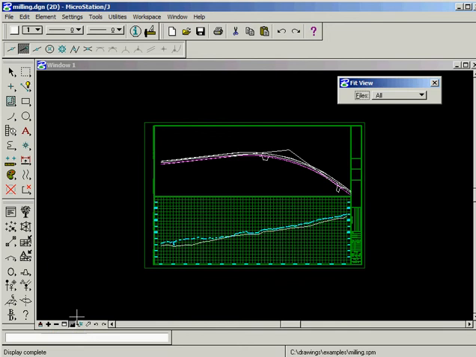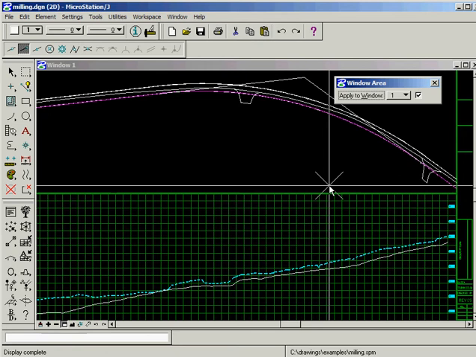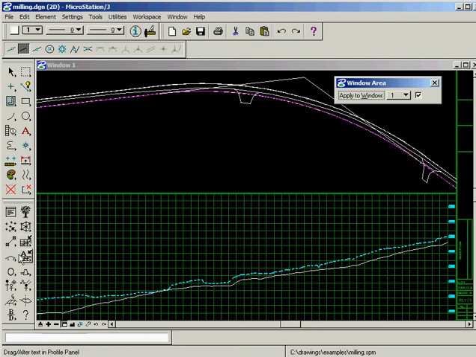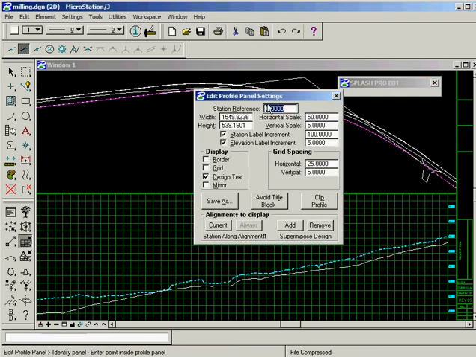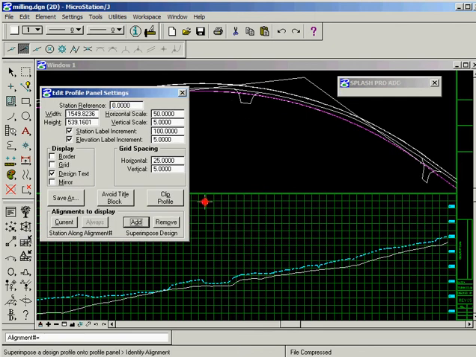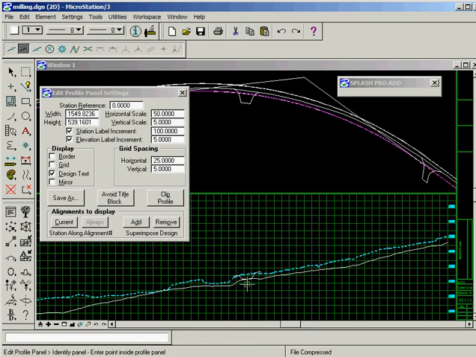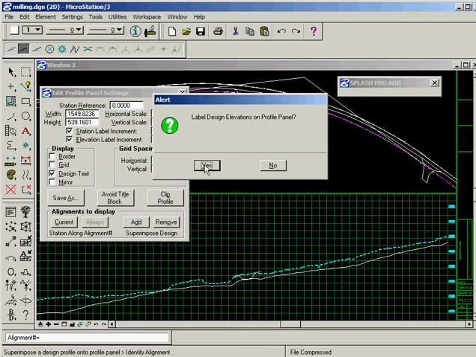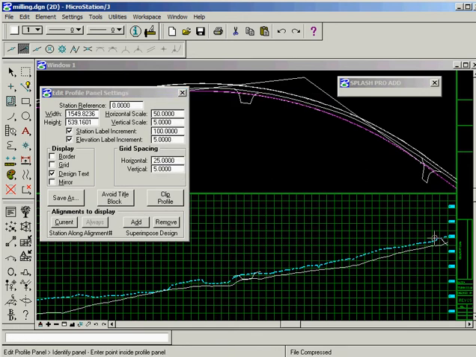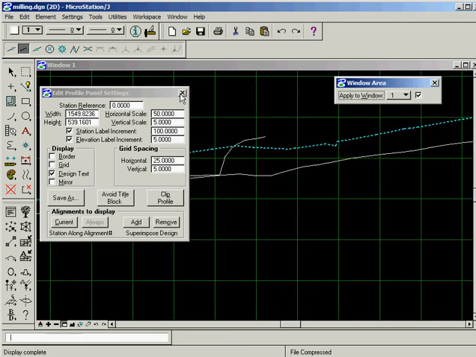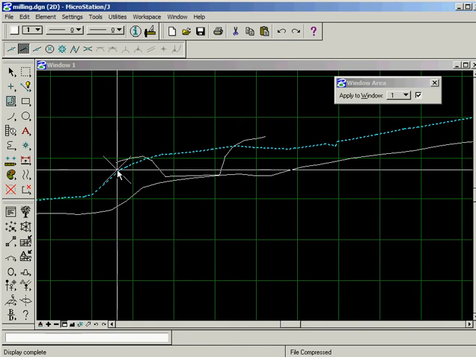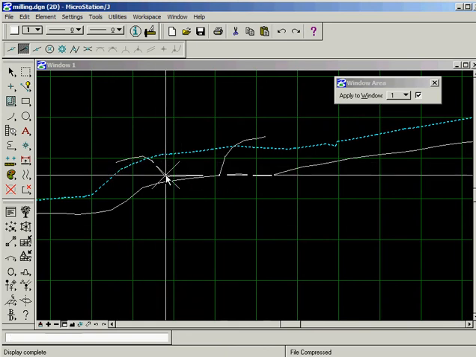Now, let's also superimpose these driveways. So we'll add this alignment. There's the driveway. And we'll add this alignment. There's the driveway. So this is what we need to do.